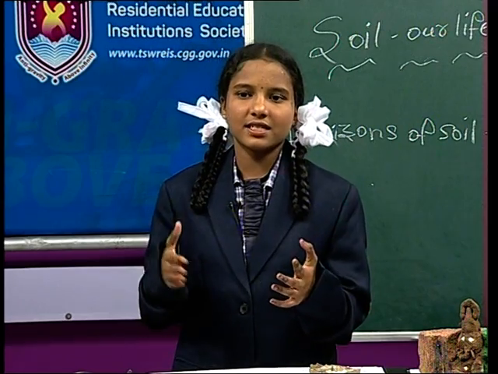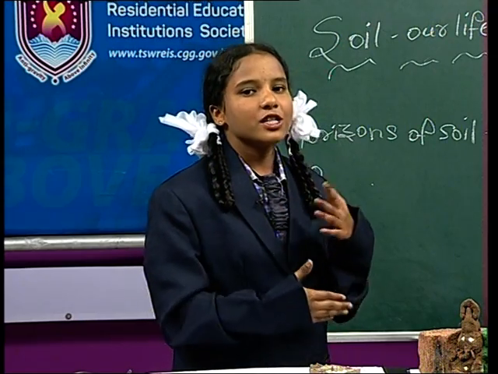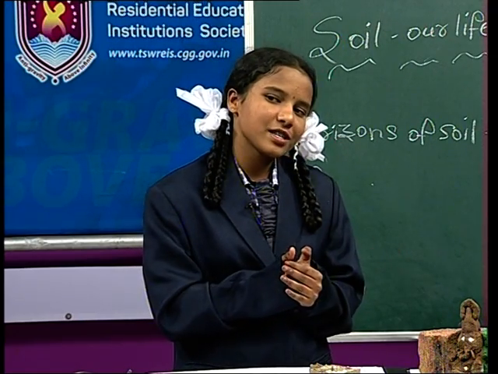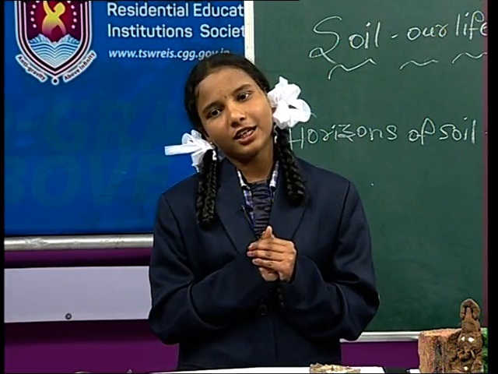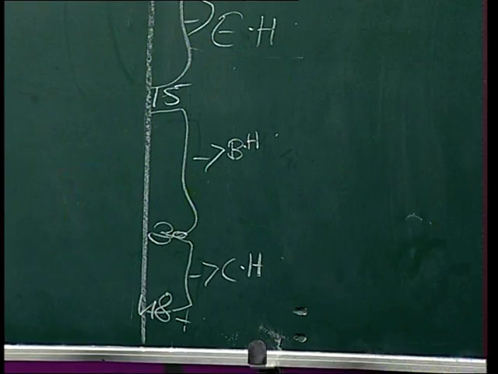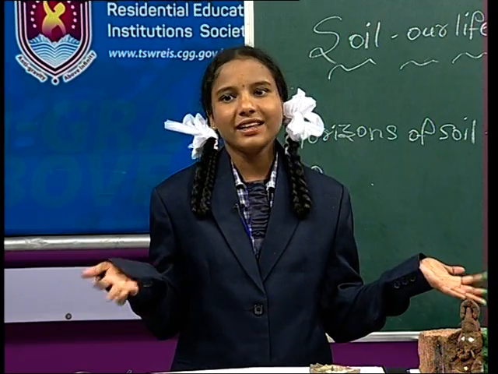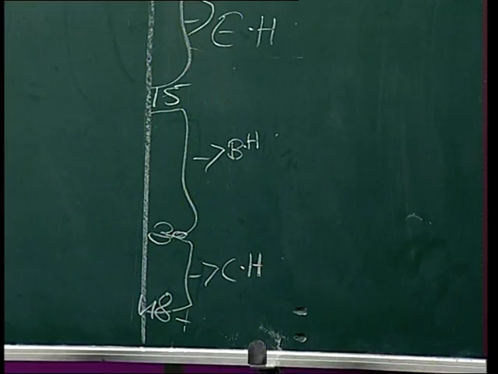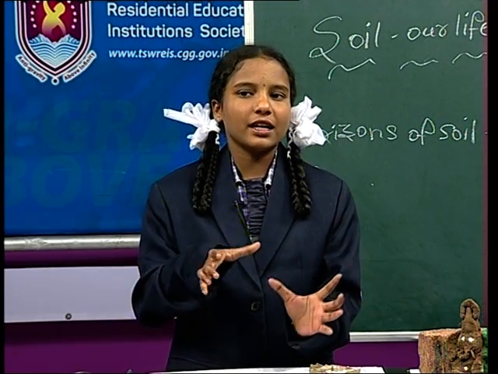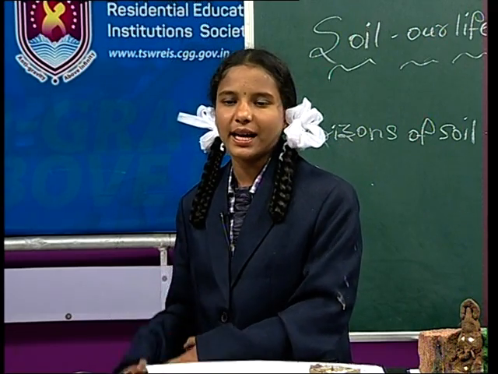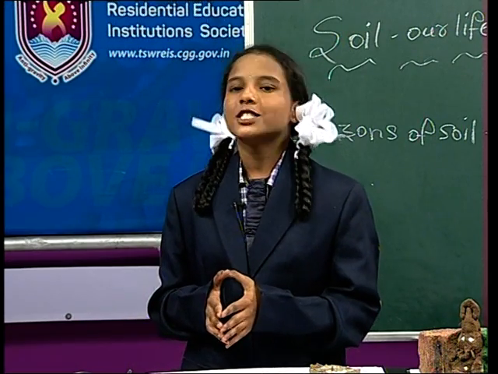And next, the C horizon. The C horizon is also called the regolith soil. How much does this regolith soil deposit? Yes, it deposits 30 to 48 feet. Next, which layer? R. The R horizon can deposit 48 plus feet. So all these layers can deposit very deep. So these are the horizons in the soil.